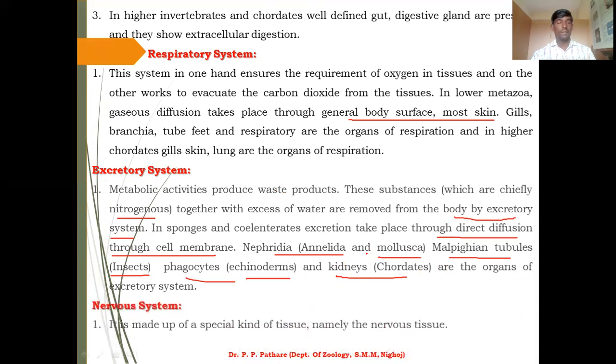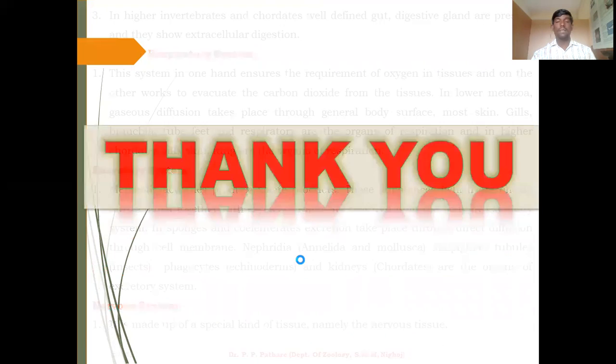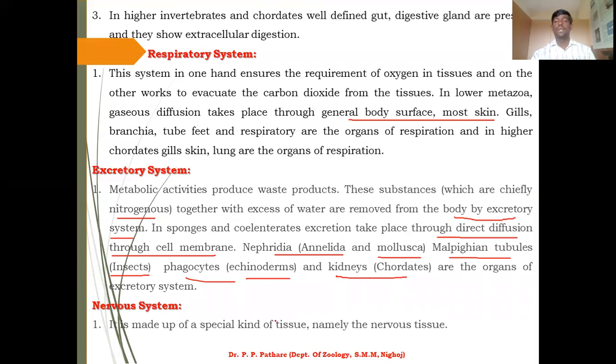I hope you understand the function and structure of all these systems involved in the animal body according to the group of animals. Now the last point, that is the nervous system. It is made up of a special kind of tissue, namely nervous tissue. They are useful for coordination and transmitting impulses or information from one organ to another.